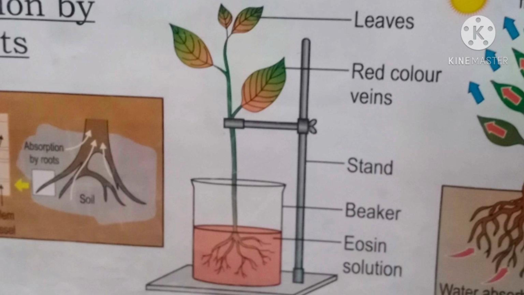You can do this experiment at home. Take a tuberose plant with roots, place it in a beaker or in a glass. The glass should contain eosin solution, which is red in color, and let it be there for a certain period, that is near about 2 to 3 hours. Within those 2 to 3 hours you can see the color of the tuberose stem and leaves change. That means the red color of the eosin solution is carried in the upward direction with the root